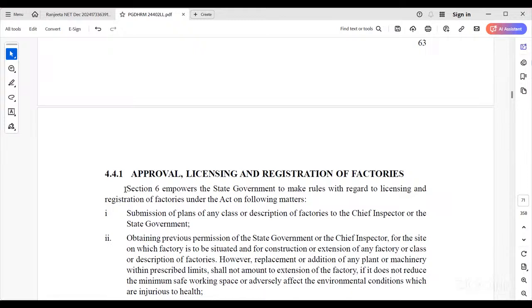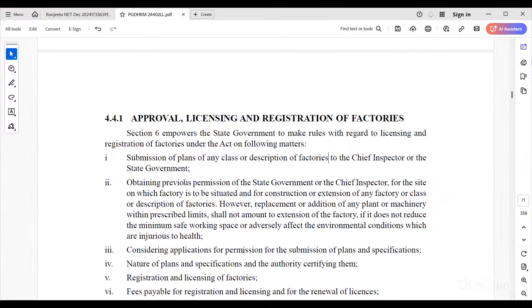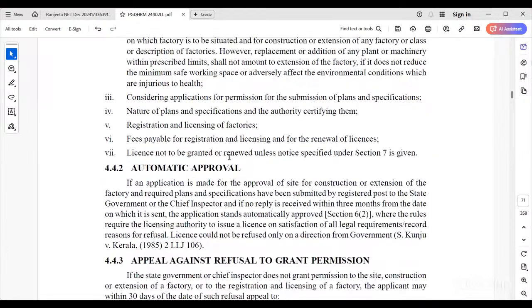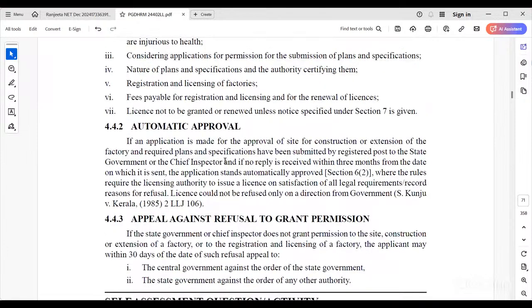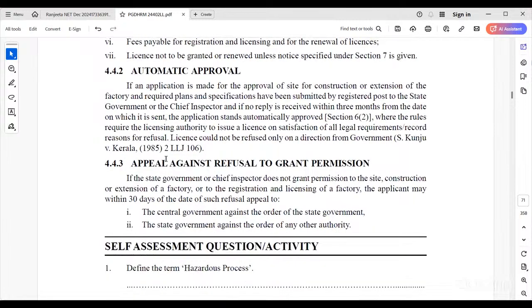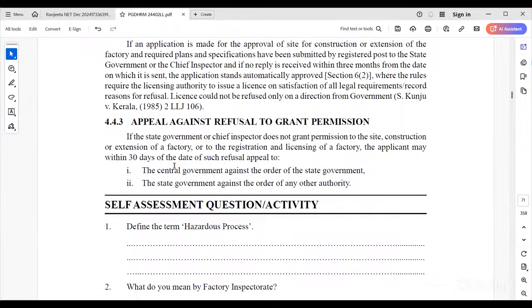As per this Act, Section 6 empowers the states to make rules with regard to licensing and regulation of factories under the Act. Once the submission of the proposal and everything is correct, they need to get approval. Now there is an automatic approval process also, as per government changes. In Telangana, we have TS-iPASS. The license will be approved automatically if the due dates are over.